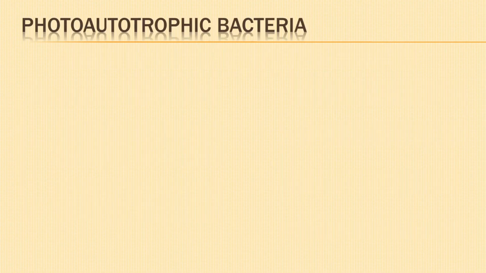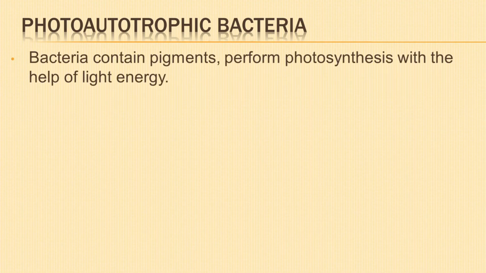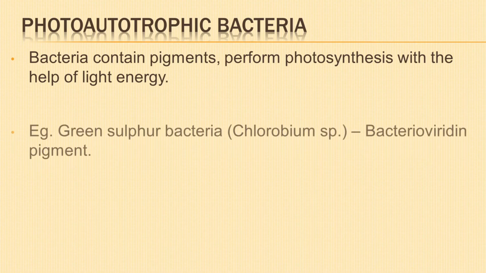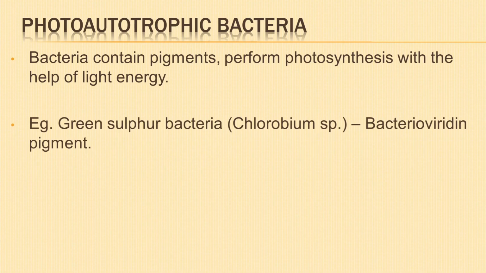Next is photoautotrophic bacteria. They have pigments and perform photosynthesis with the help of light energy. Example, green sulfur bacteria, Chlorobium species, contain pigment bacterioviridin. These bacteria, in the presence of sunlight, produce chemical sulfur by removing hydrogen from water.